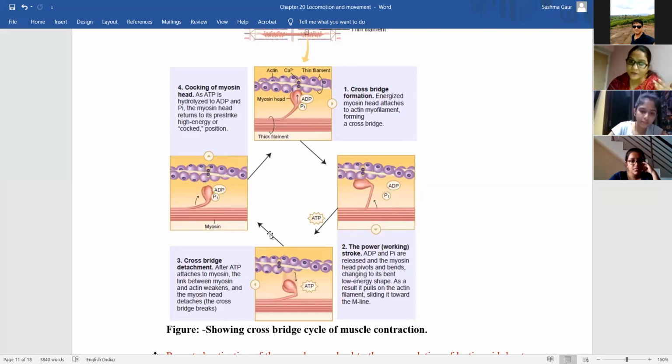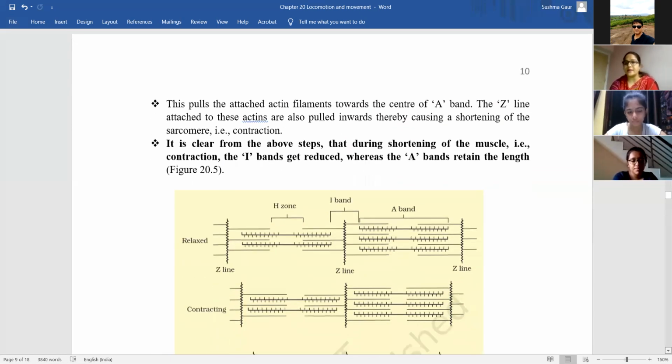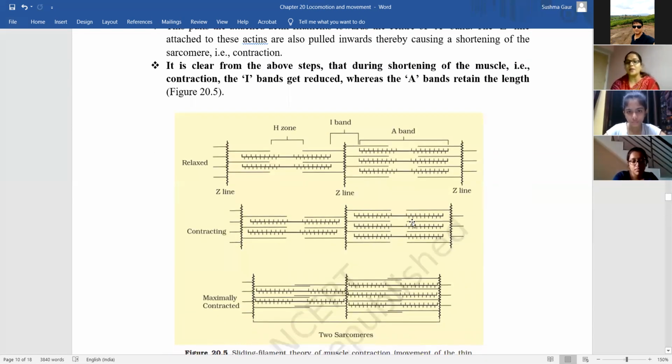ठीक है? Yes, ma'am. This is very important topic बेटा. इसमें से बहुत सारे hypothetical conceptual questions can be asked even from this portion also. ये जो Z line और A line वाला portion है, like diagram will be given like that only. फिर आपसे पूछा जाएगा कि what will happen when this thing will be removed, and the diagram is given like that and it is asked कि ये कौन सी situation है, which situation is this. Question will be asked like that.